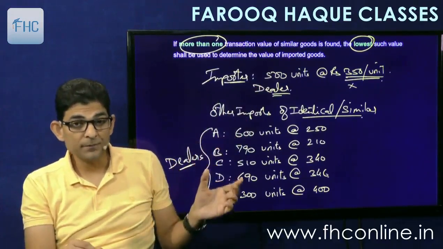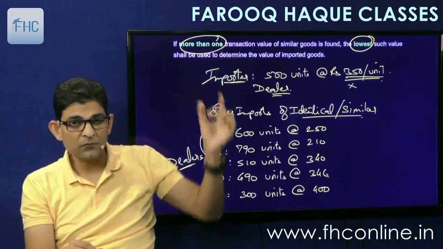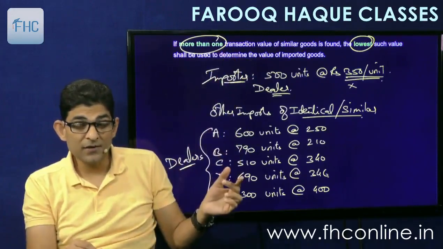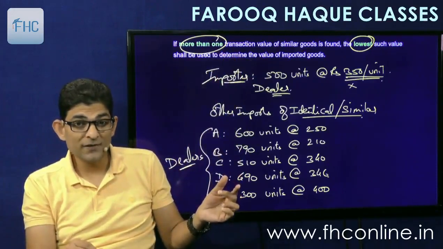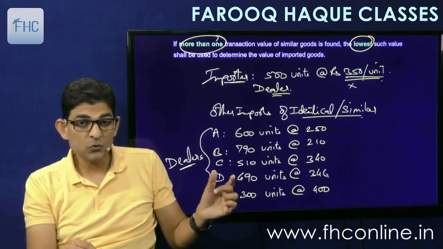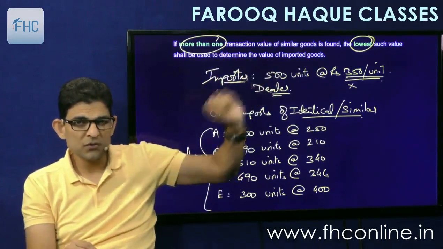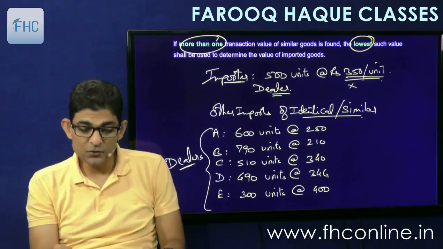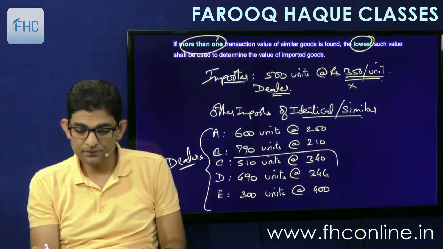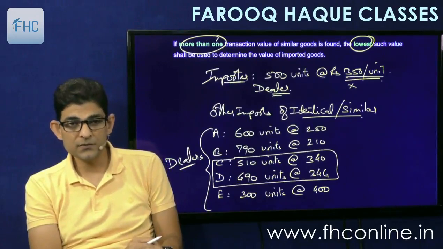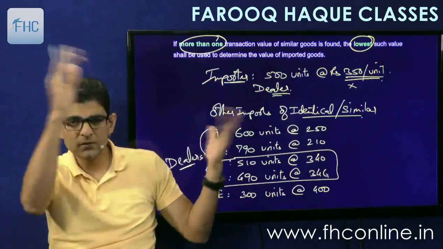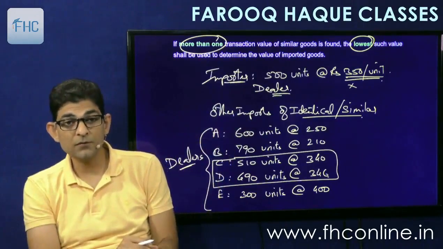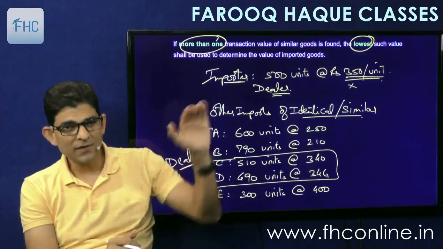Now see the quantity: 600 versus 500 is quite far, 790 still far, 510 close, 490 close. So these two are close, almost there. We'll leave out the others because there's a huge difference in quantity. We'll take these two into consideration, 10 up, 10 down.